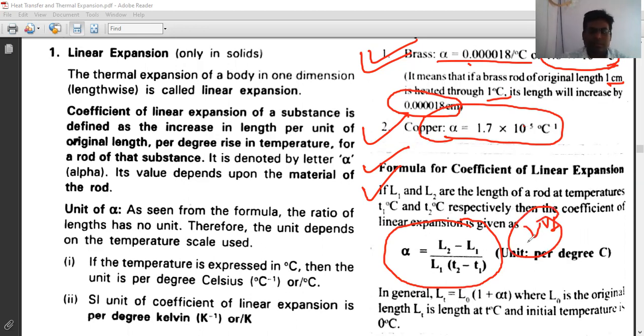What do they mean by coefficient? Coefficient means it is the linear expansion coefficient. Suppose I am writing an equation like ax plus by equal to c. Here a is the coefficient of x and b is the coefficient of y, right? Okay, got it.